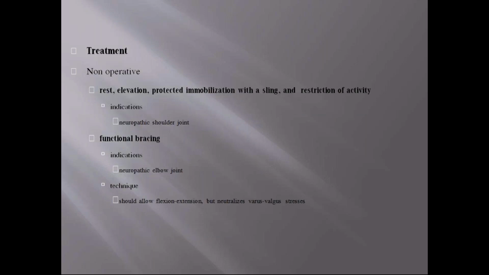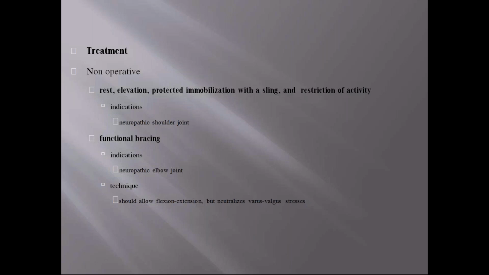And coming to the treatment, initially we have to go for non-operative treatment, especially in acute stages. That is rest, elevation, protected immobilization with a sling, and restriction of activity. This is the most important thing, restriction of activity, because the more the patients are active and use the joint, the more destruction occurs. So restriction of activity is important.